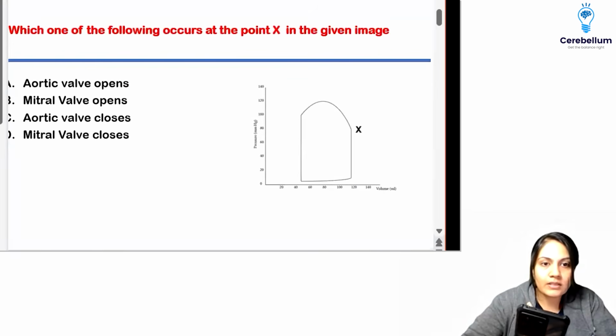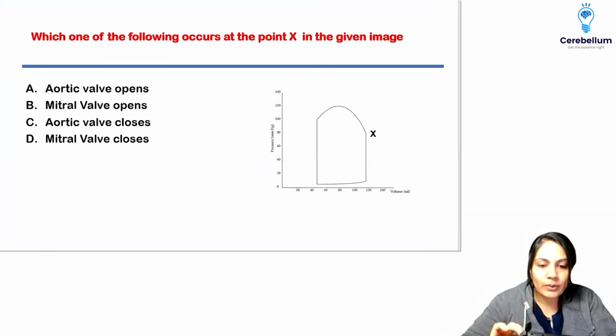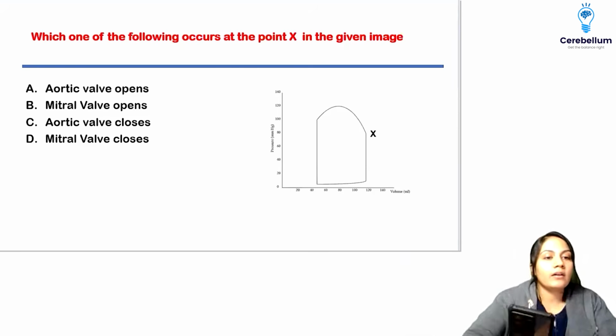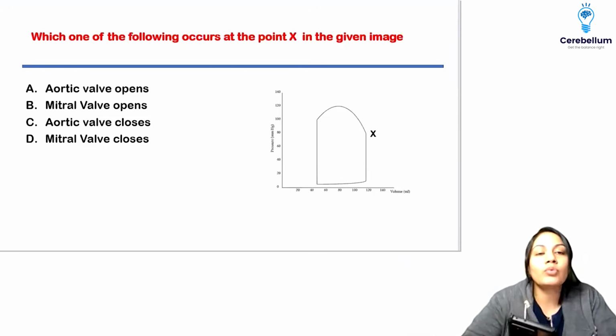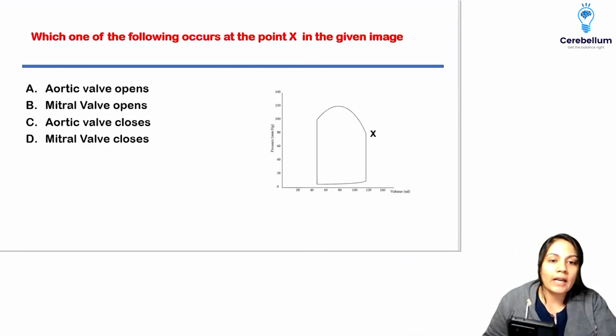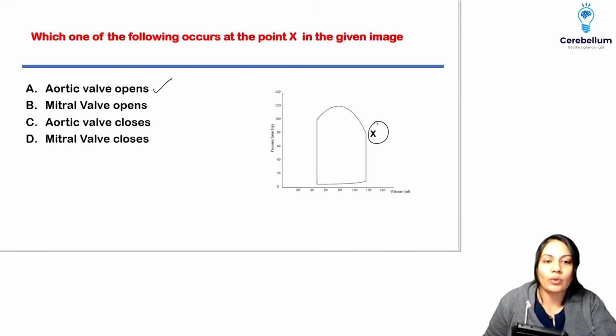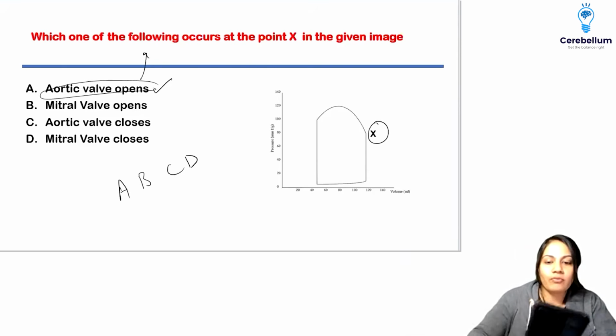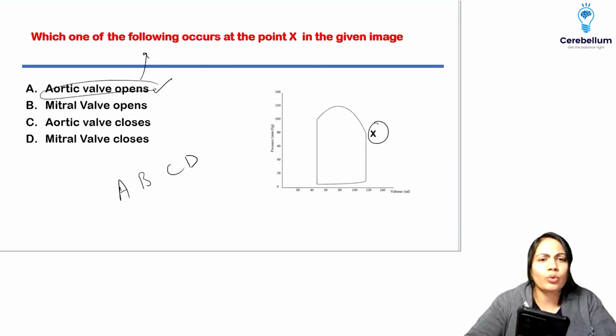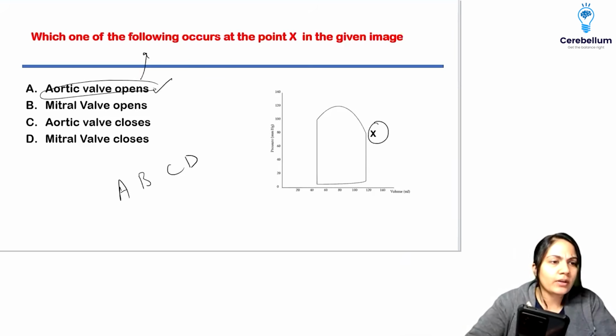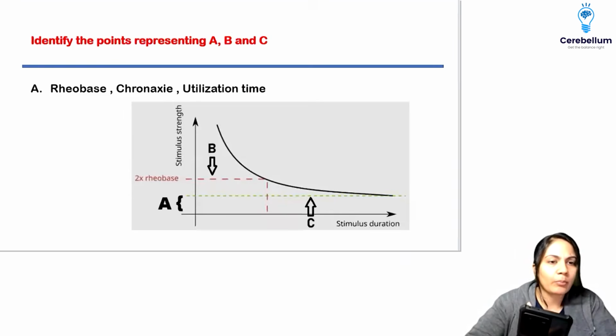All right, let's move on. This was the question. There were two scenarios: in one, points A, B, C, D were shown and they asked which valve is going to open at this point. In another, an X point was shown and they asked what is going to happen. The options were A, B, C, D, and they asked where the aortic valve opens. The aortic valve is going to open at the right-hand side uppermost point. Our mnemonic is going to work there.